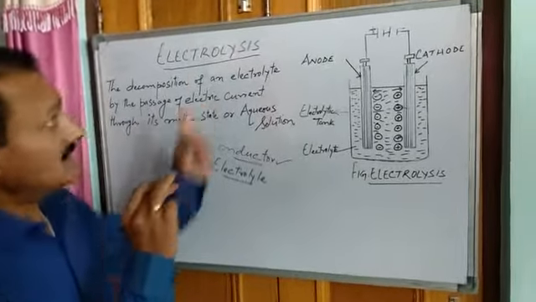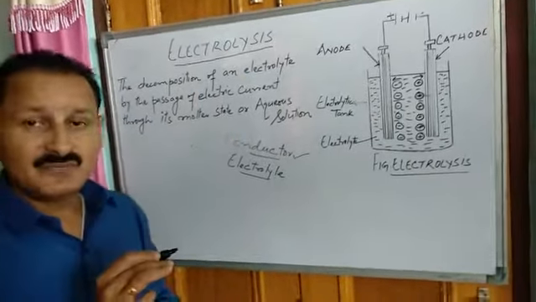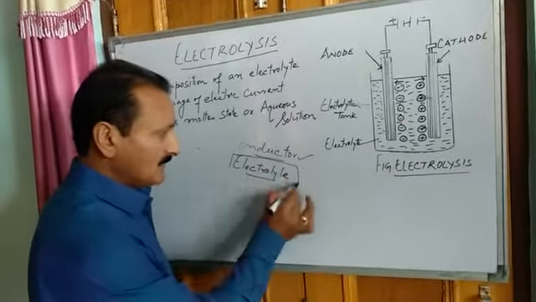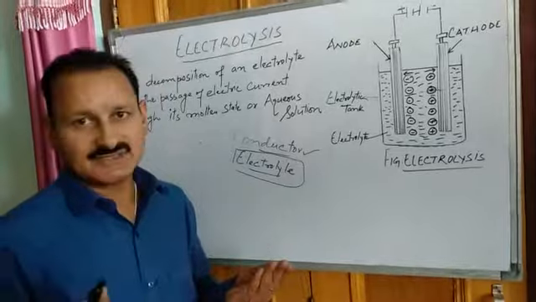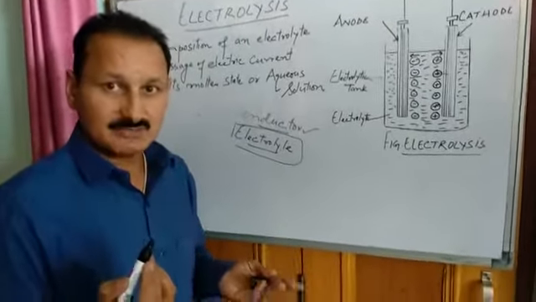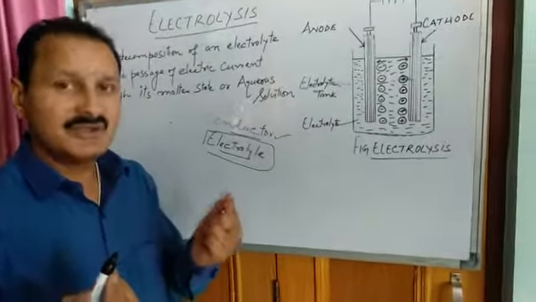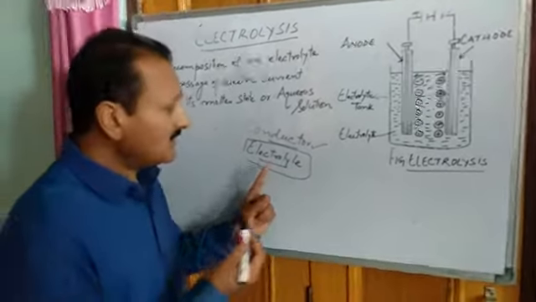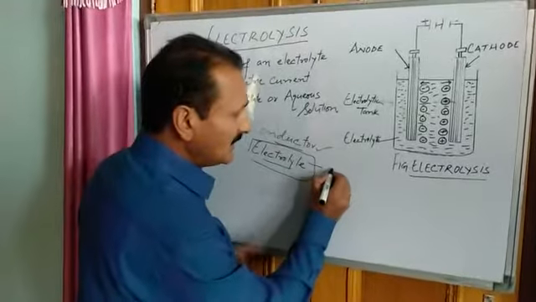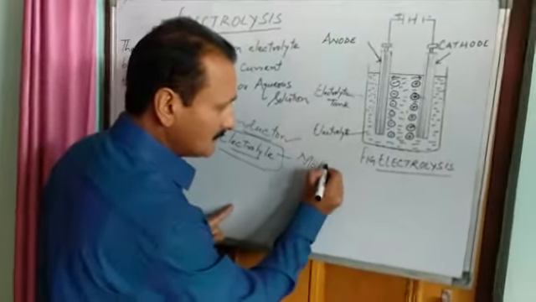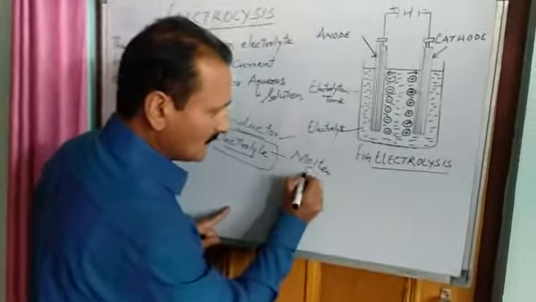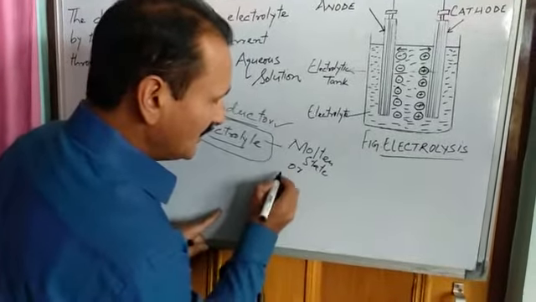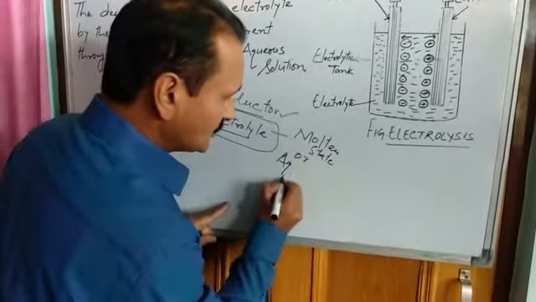But here in electrolysis, the term which we will have to deal with is electrolyte. Electrolyte is again a substance through which current can pass, but there is only one difference between conductor and electrolyte. An electrolyte should be either in molten state or it should be in aqueous solution state.